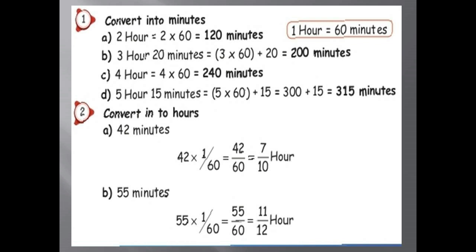Next one, 55 minutes. That is 55 into 1 by 60, that equals 55 ones are 55 by 60. So we can go with the 5 table. That is 5 11s are 55, 5 12s are 60. So the answer is 11 by 12 hours.